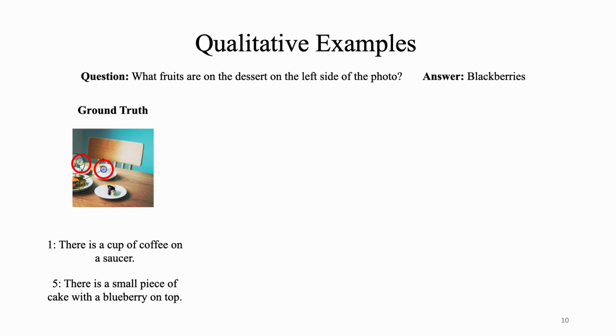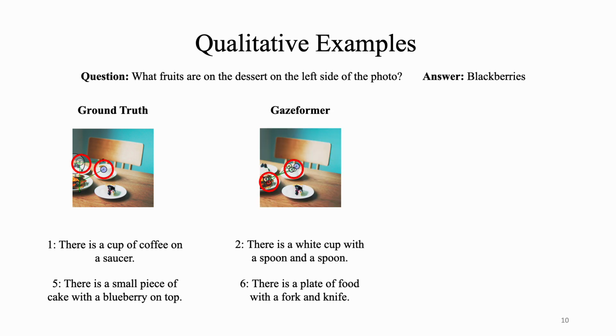This qualitative example visualizes GazeXplain's scanpaths and explanations in comparison with the ground truth and the baseline model. For instance, when asked, what fruits are on the dessert on the left side of the photo, the baseline model attempts to describe fixated regions using a pre-trained BLIP captioner, and its descriptions often fail to align with the actual content, such as mistakenly identifying a plate of food with a fork and knife, when no such items are present. This is because the captioner and the baseline scanpath model are trained independently.